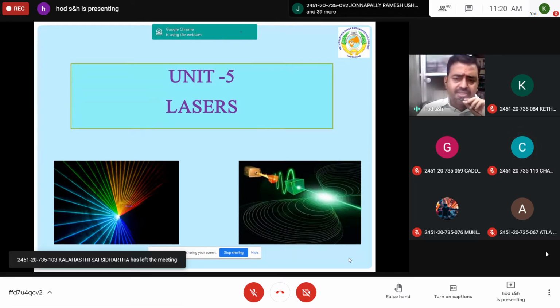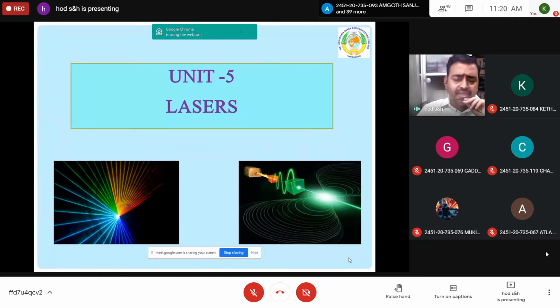So laser is a special device, a technology, so that you can produce a highly intensified energetic beam. In this chapter, we are going to discuss the basics of lasers, because for many applications like the medical treatments you said, fiber optics, optical communication, and the data transferring from one device to another device, these lasers are very, very important. So in this chapter, we are going to discuss the fundamental aspects of lasers.